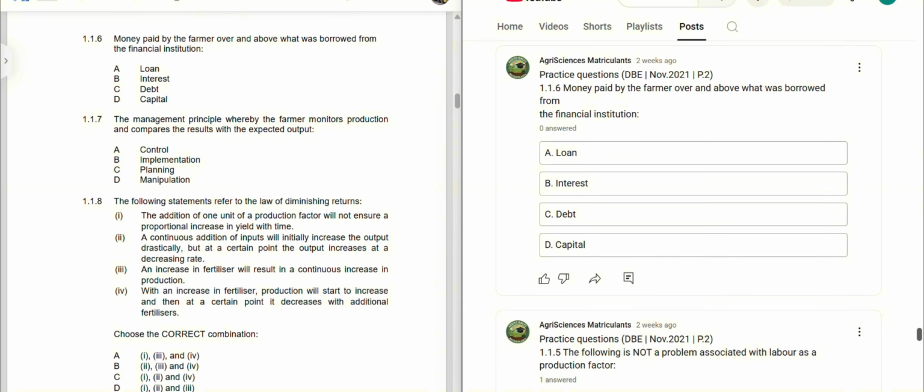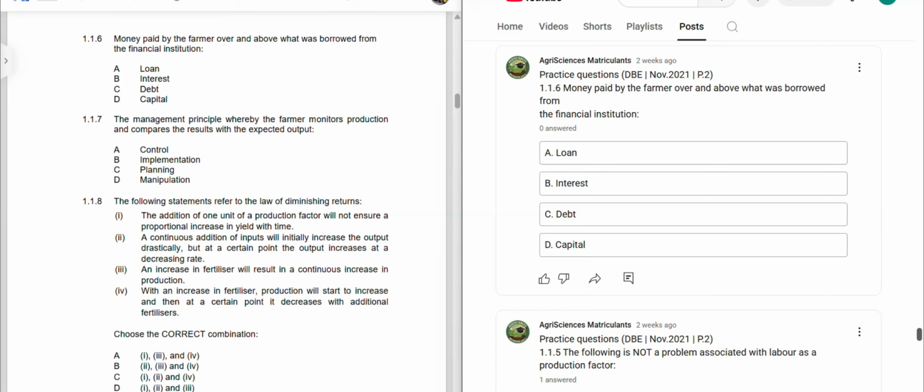Money paid by the farmer over and above what was borrowed from the financial institution. Option A, loan. Option B, interest. Option C, debt. Option D, capital. So here they want the money that is paid by the farmer over and above what was borrowed from the financial institution.